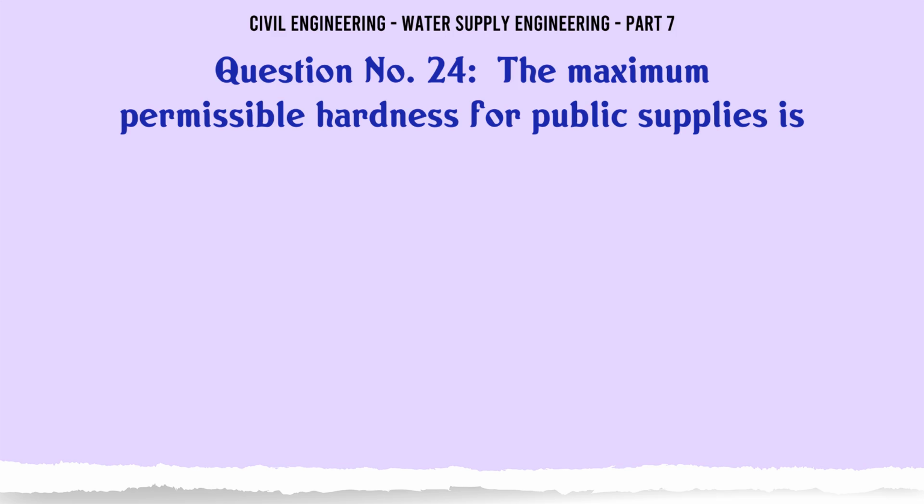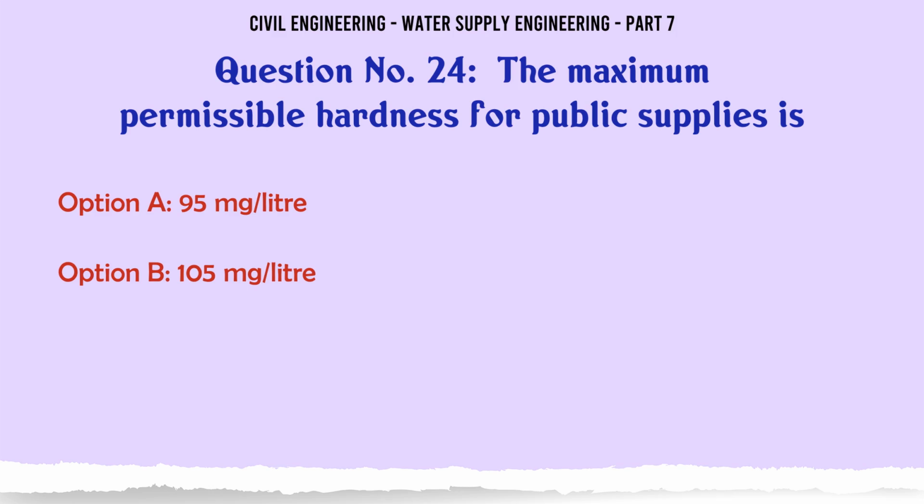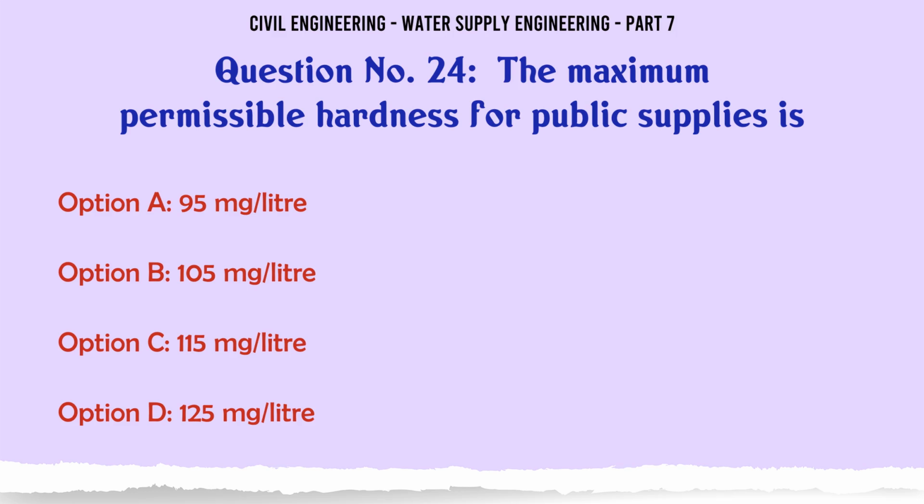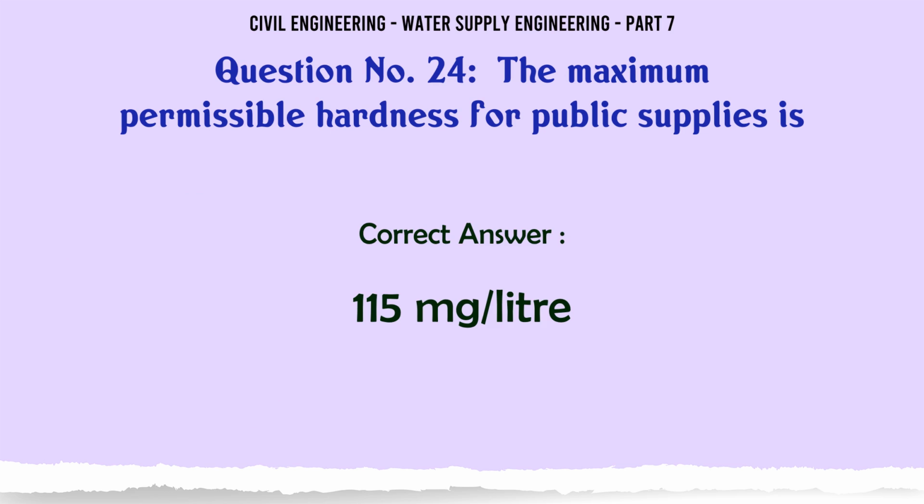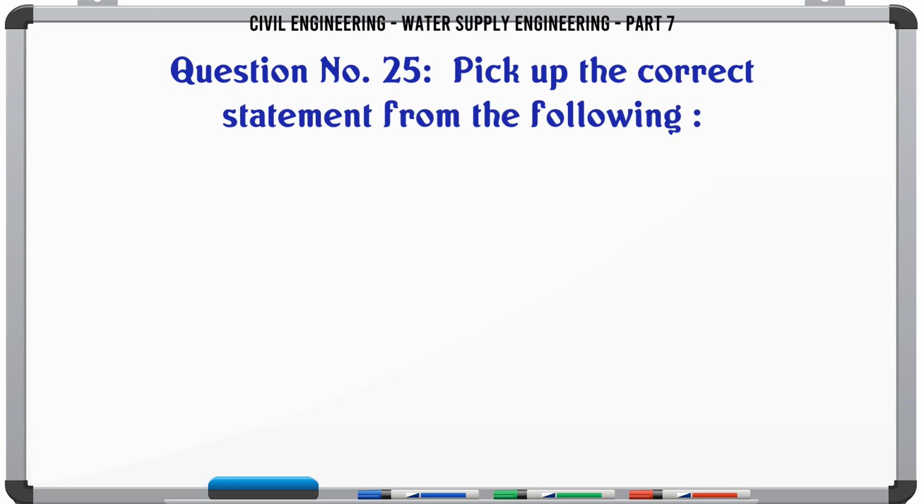The maximum permissible hardness for public supplies is A. 95 mg/liter, B. 105 mg/liter, C. 115 mg/liter, D. 125 mg/liter. The correct answer is 115 mg/liter.